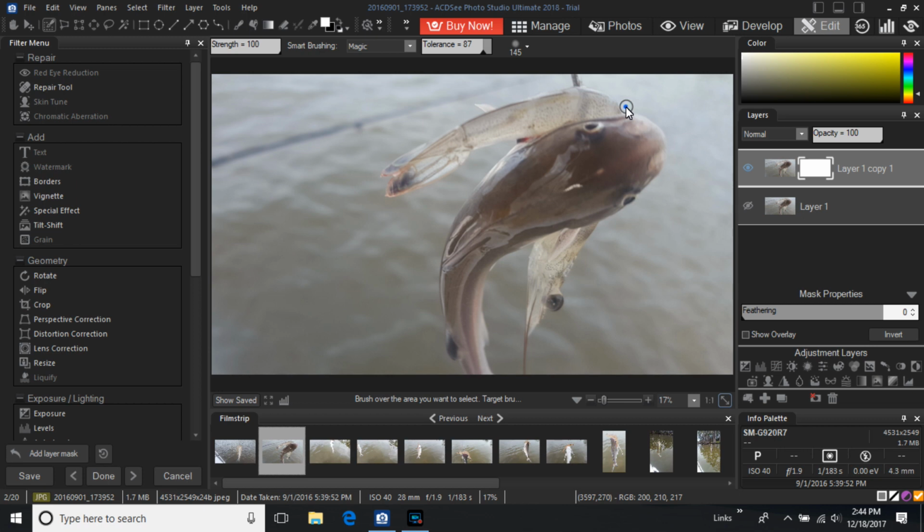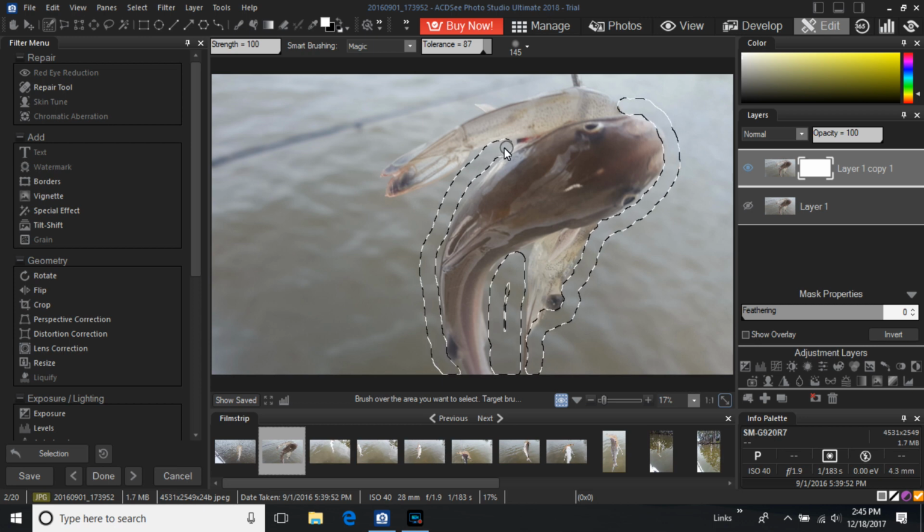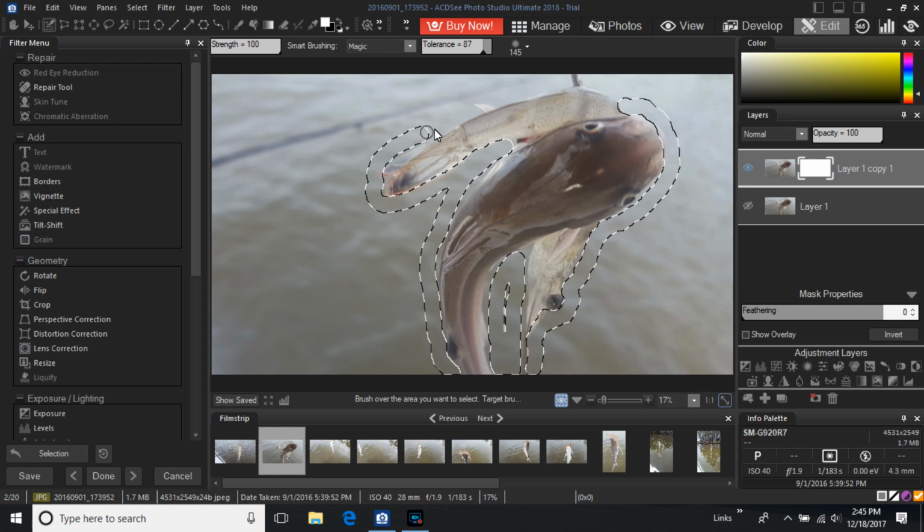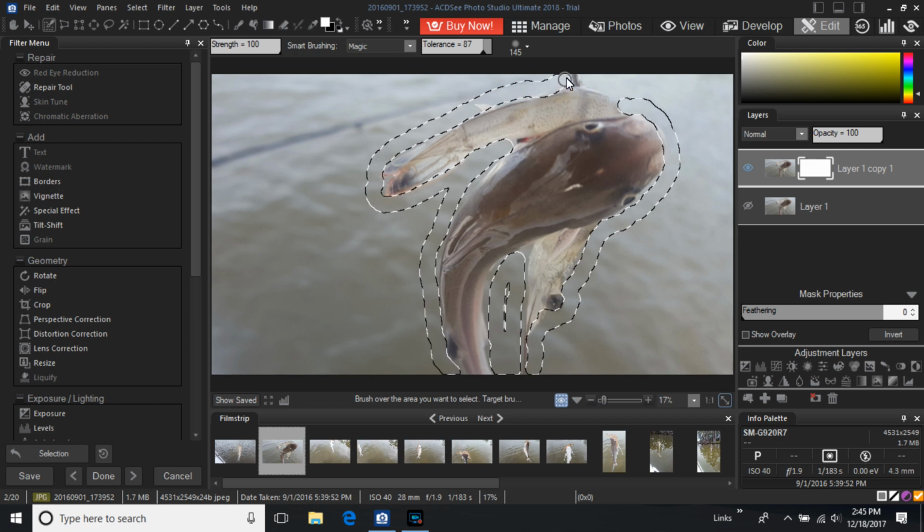I'm not going to be terribly concerned with detail at this point because I'll come back around and do a little bit of detail work after I get the majority of the mask composed. And I'll also use this time to give you some little tips and tricks that I have discovered. The first time I attempted a mask, I found that it took me a long time because I was trying to be perfect on the first go around and have everything just so.